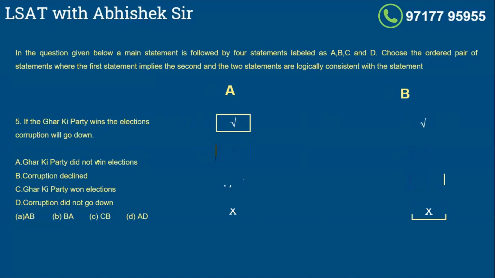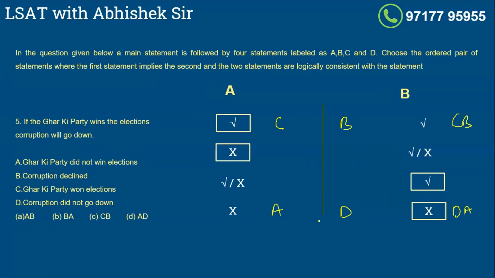The first would be Ghar Ki Party wins the elections. So Ghar Ki Party won election is C. Corruption will go down. Corruption declined is B. So one answer is CB. The other answer is corruption did not go down, which is D, which means this party would definitely not have won the elections. Ghar Ki Party did not win election is A. So the other answer is DA. So two answers were CB and DA. DA is not given, CB is given. This is the correct answer.